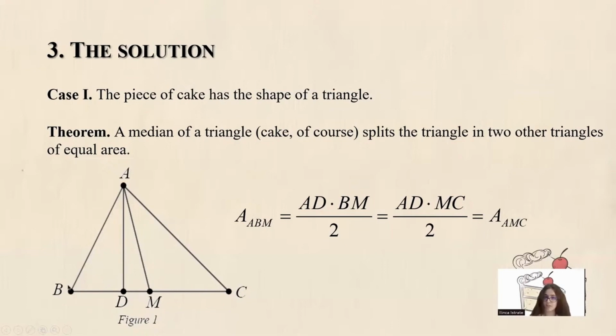The area of triangle ABM equals AD times BM divided by 2, and the area of triangle AMC equals AD times MC divided by 2. And because BM equals MC, the area of triangle ABM will be equal to the area of triangle AMC. Thus, by cutting the cake through AM, we will have 2 pieces of equal areas.